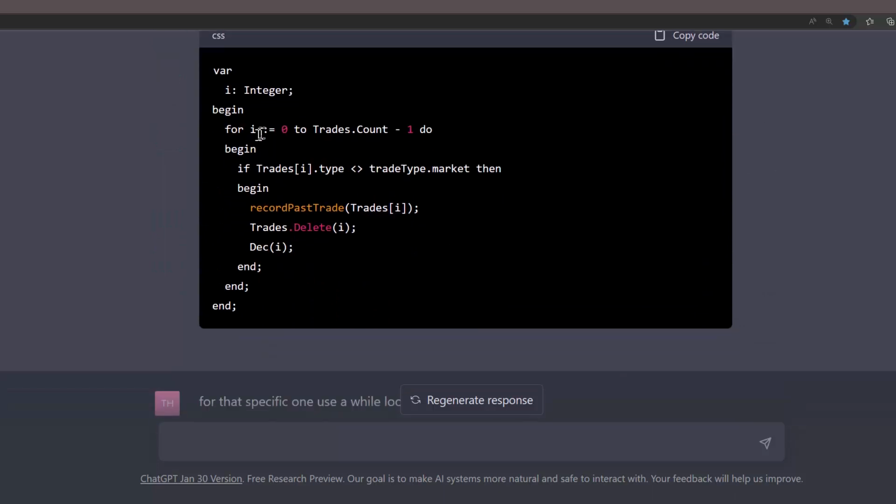So we look at what code it generated, and we can see here that it declared the loop control variable outside as a local variable, but it did the for I equals 0 to traits.count. Now what happens is you'll notice that there's no I++ if you're not from a Delphi background, because the for loop automatically increments the loop control variable every time the loop restarts. So this translation is wrong because you cannot decrement the loop control variable